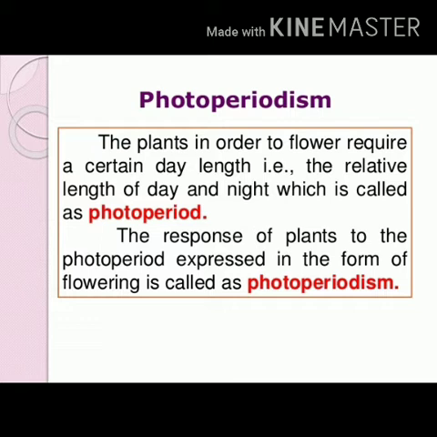The plants, in order to flower, require a certain day length, that is, the relative length of day and night, which is called as photoperiod. The response of plants to the photoperiod, expressed in the form of flowering, is called as photoperiodism.